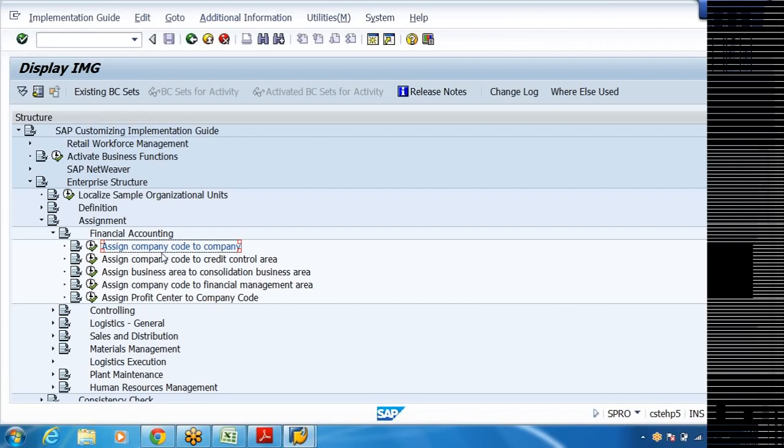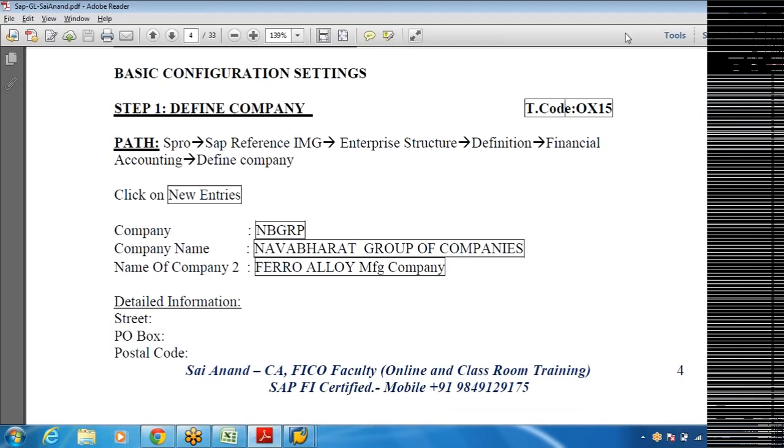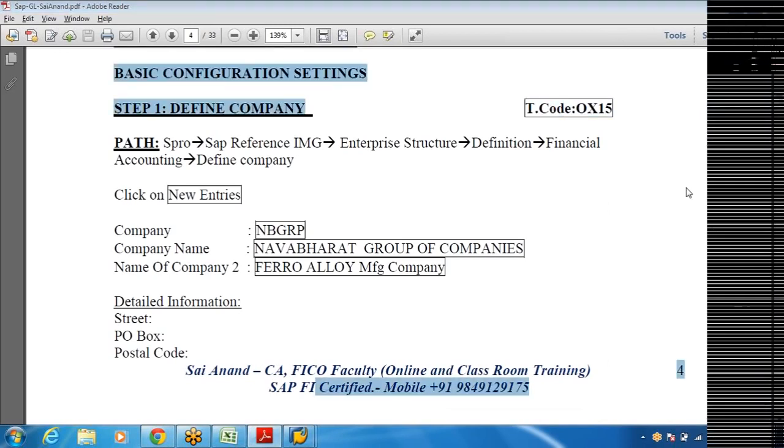One more thing in this, the topic we covered. You have written SPRO or something to get that IMG screen. So do you have to remember all these codes, or do you have a menu where you can select that? The menu is there, and also I have given all the transaction codes here. Over a period of time, you may remember this. Now, how do I get that SPRO first instead of typing that?